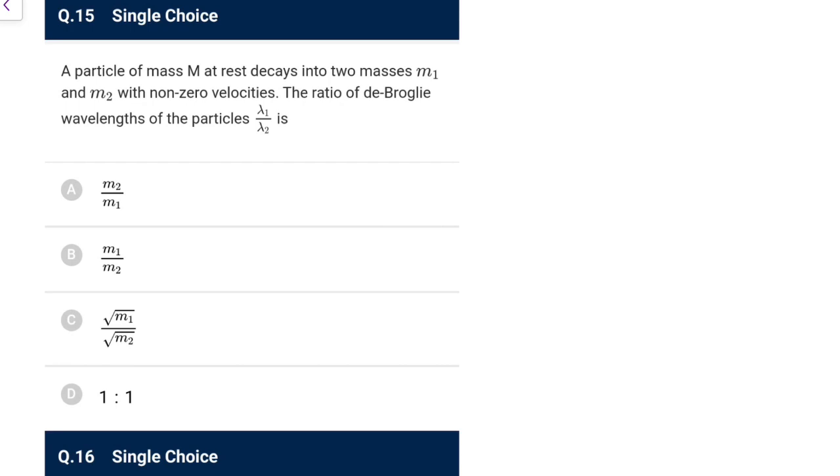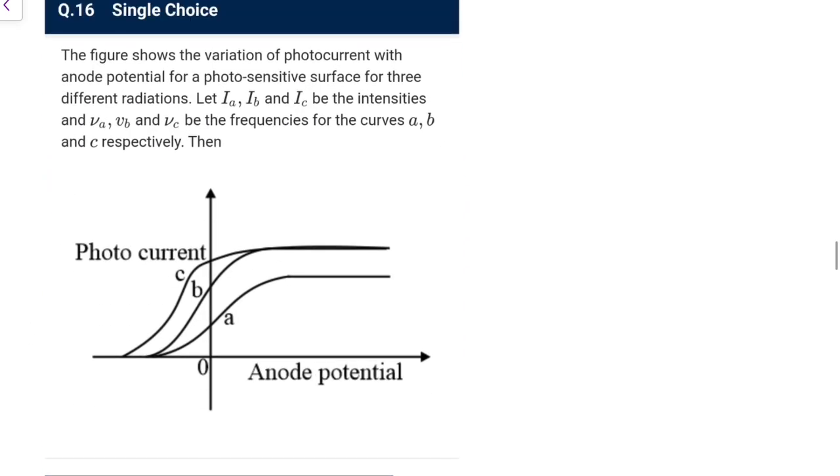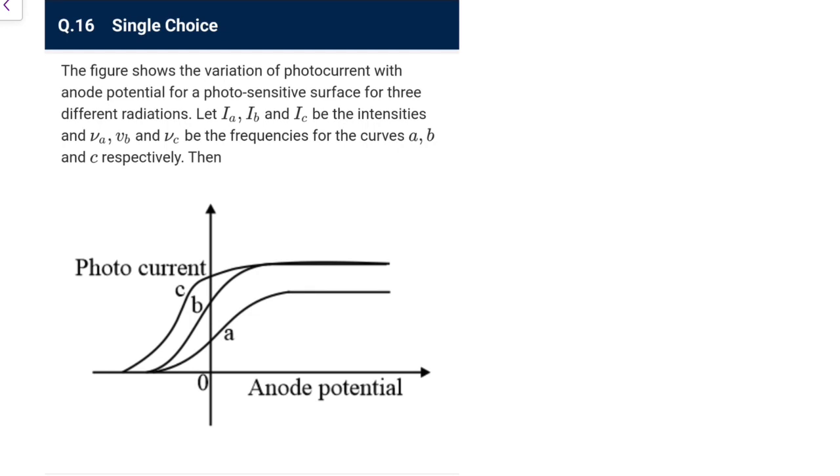Next one. A particle of mass m at rest decays into masses m1 and m2 with non-zero velocities. Because of momentum conservation, both will carry equal momentum, so the ratio of the wavelengths would be 1:1. Very, very common question. You all must have seen such questions in your practice sheets of your institutes.